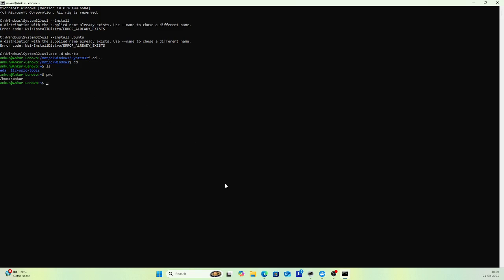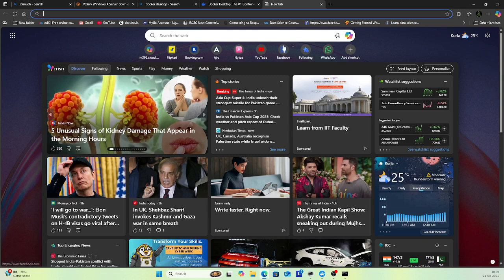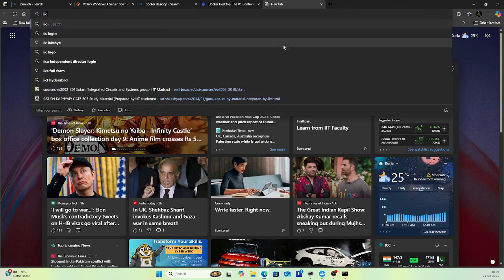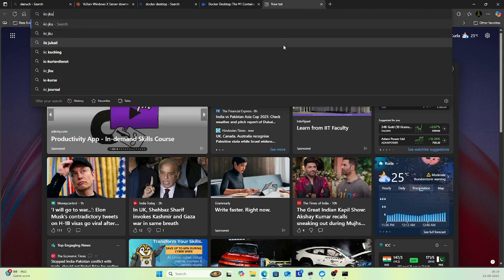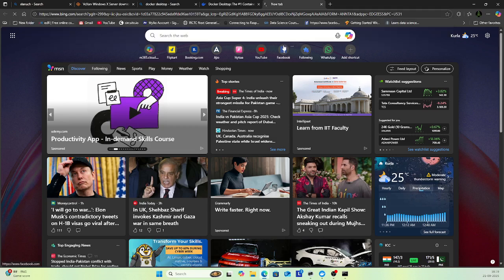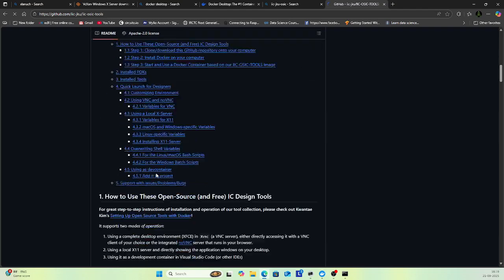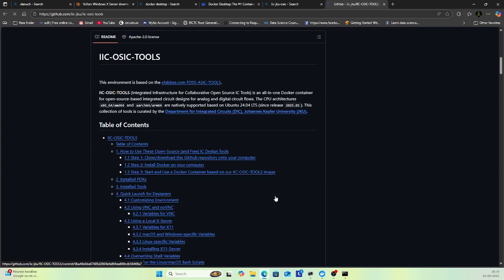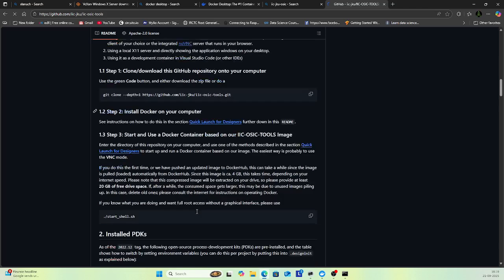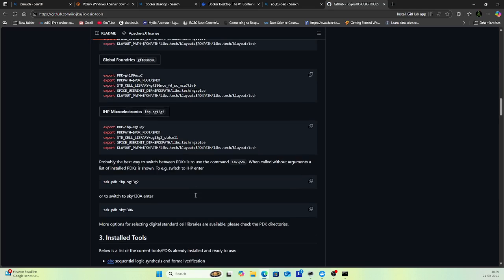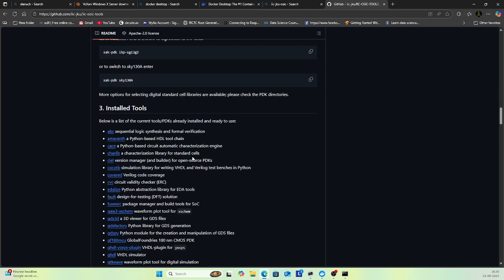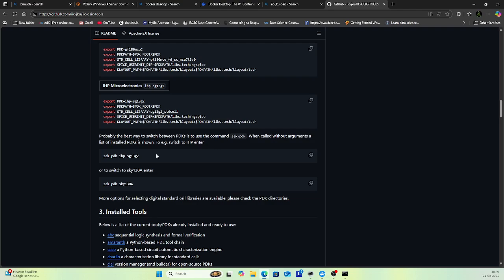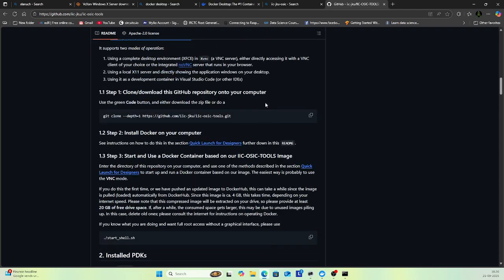Now you have to go to the internet and search for IIC-JKU OSIC, this one, and open this GitHub link. This is the repository which has all the open source tools related to IC design. We are working on it for the assignment. We need ngspice and Magic, and we need the PDK of Sky130. So you have to clone this.